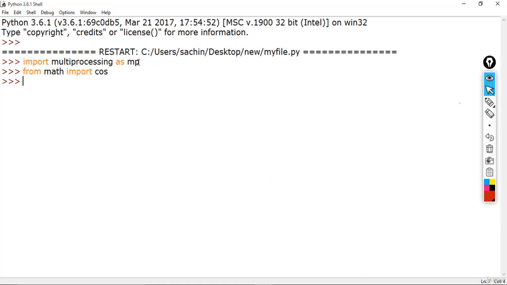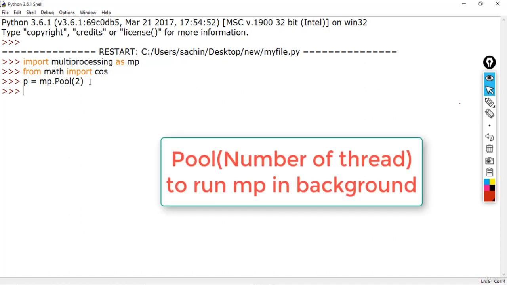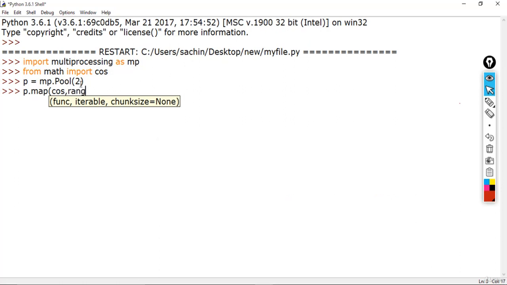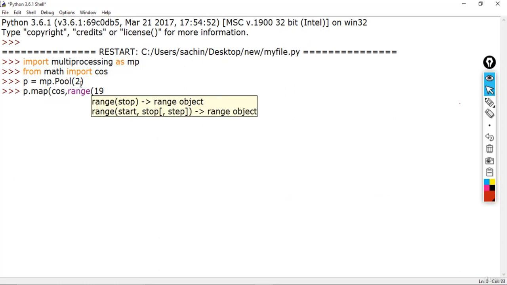Now I'll make use of the pool method. First of all, let me make a p here. After that we'll make use of this multiprocessing pool method, where we'll pass these two values. When I press enter, you could see this pool will handle the multiprocessing in the background. Now we have to make use of the cosine function, and let me map it down here. In this map, you first give the function, which would be cos, and the iterable would be a range of 10 values.